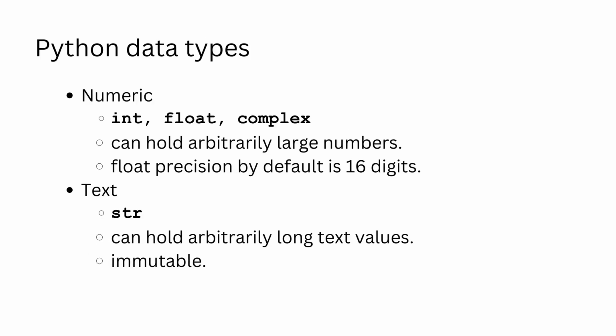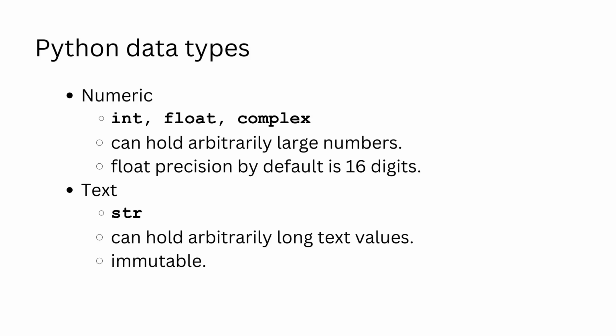Python has flexible and versatile data types. A data type can hold arbitrarily large values without any limits on the size. For example, int datatype can hold any large whole number. There is no such thing as long or double to hold larger values, as is the case with some programming languages. Float has a default 16-digit precision. It can be further extended using fractions or decimal library.